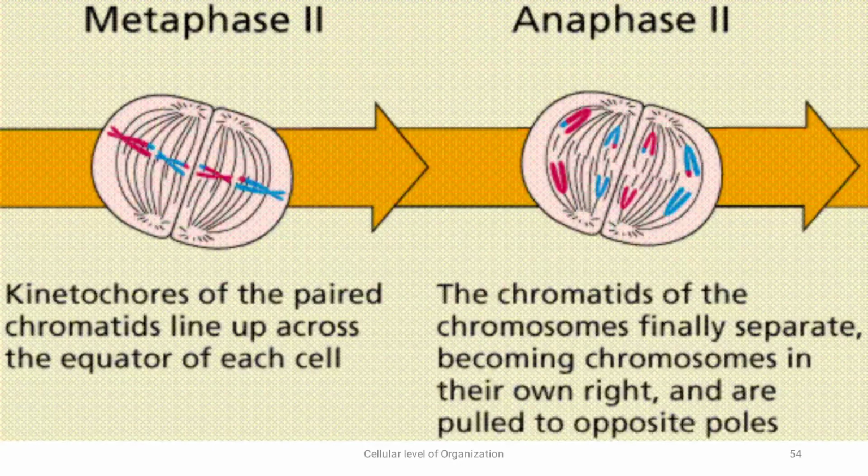Prophase 2 is followed by metaphase 2. The chromosomes align at the metaphase plate. The kinetochores of the paired chromatids line up across the equator of each cell.